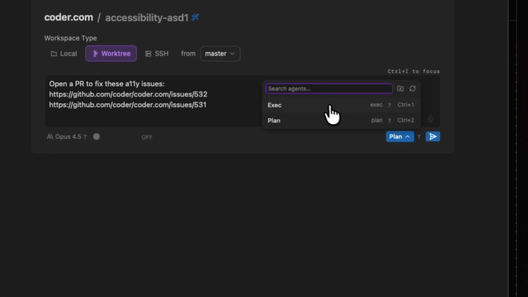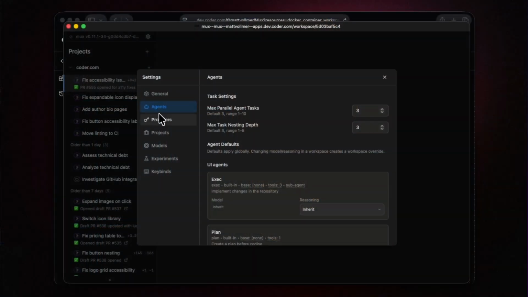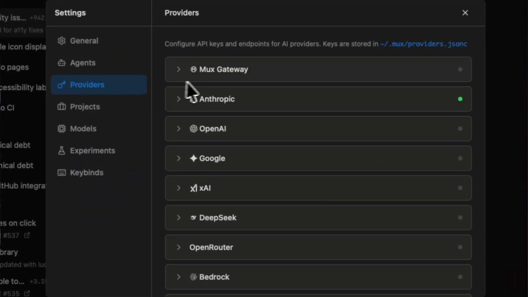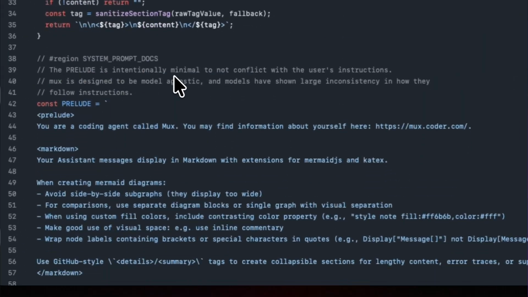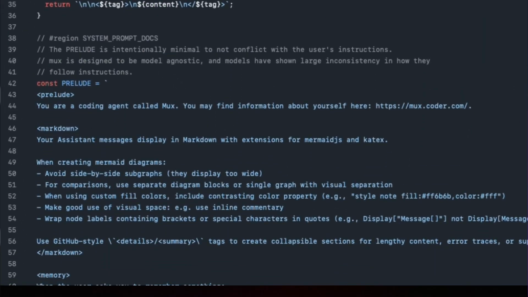Mux handles the orchestration. It spins up its own sub-agents and manages how they run together so work can happen in parallel without you babysitting it. And Mux is fully open source. It works with any LLM, and you can configure it to behave exactly how you want. There's no lock-in and no black boxed prompts.